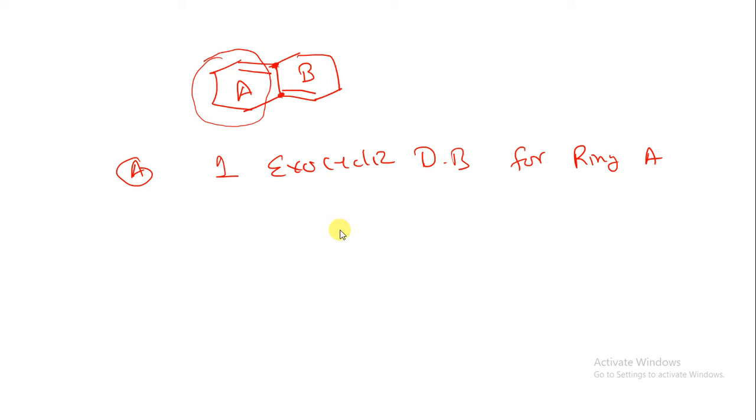Clear? Now for the second one, if I want to calculate for ring B, I just have to close this ring B and see whether any double bond is present over here.